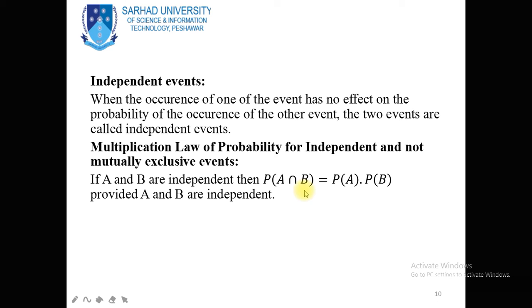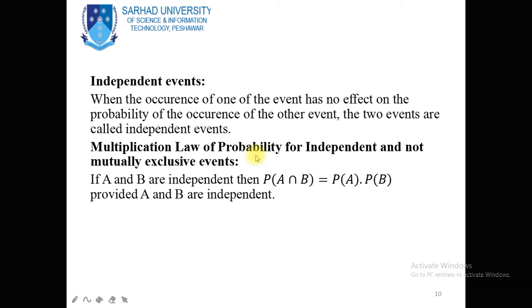When we have two choices, sometimes we have the OR option, probability of A or probability of B. And sometimes we have the AND option, probability of A and probability of B. This means probability of both A and B. So for the AND option, we use the intersection, and this intersection is replaced by multiplication, replaced by dot.